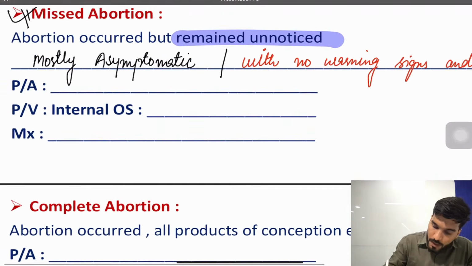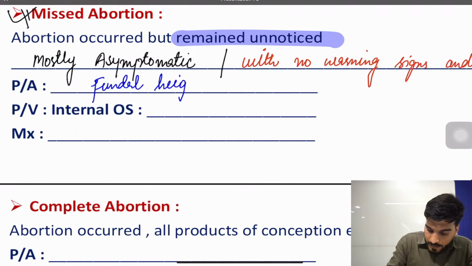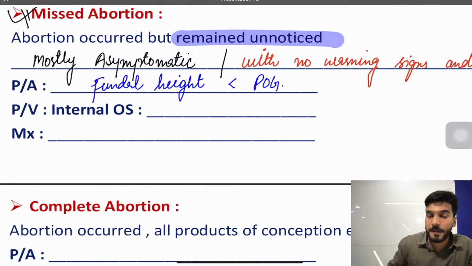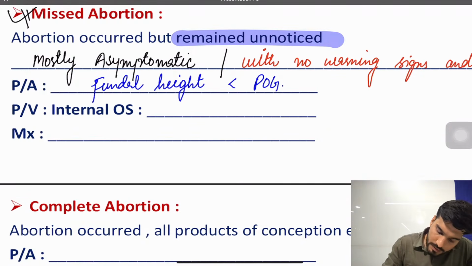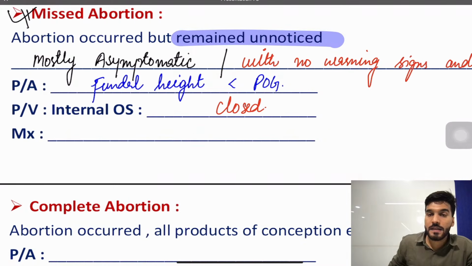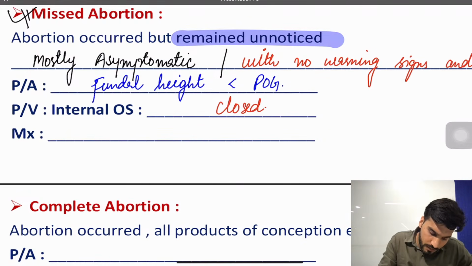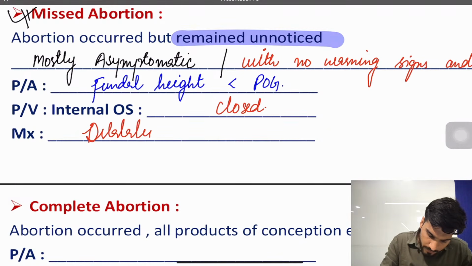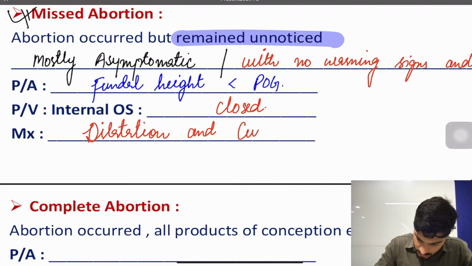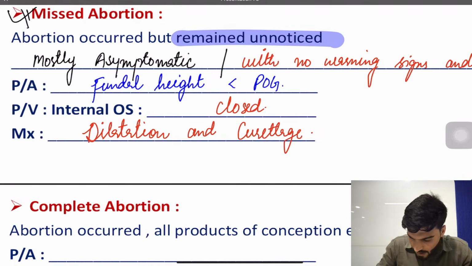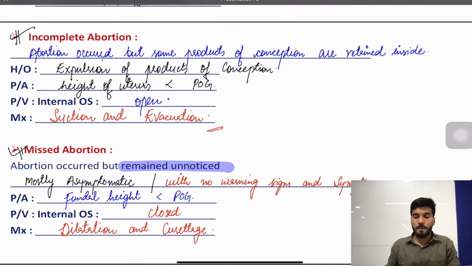If we talk about the per abdominal examination, fundal height is less than the period of gestation. And on per vaginal examination, the internal os is closed. And the management, we have dilatation and curettage. So we have missed abortion.